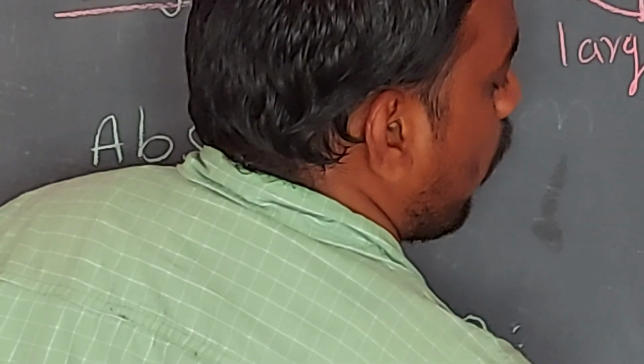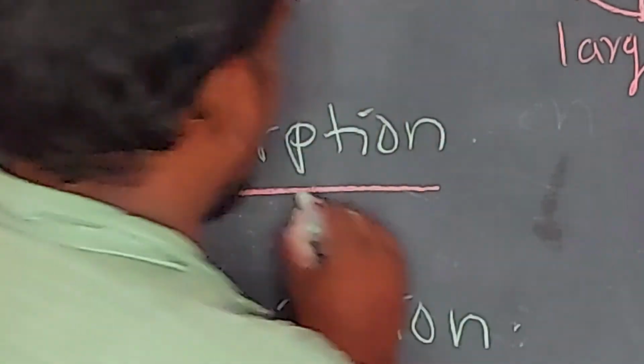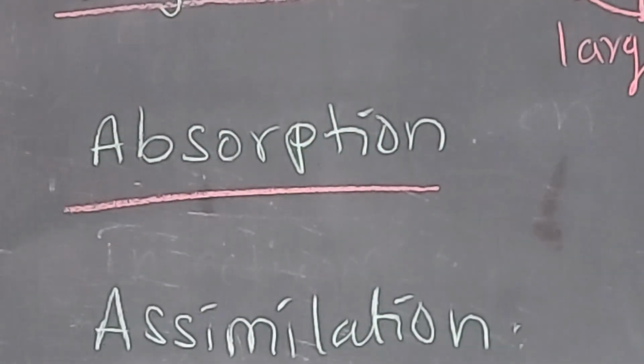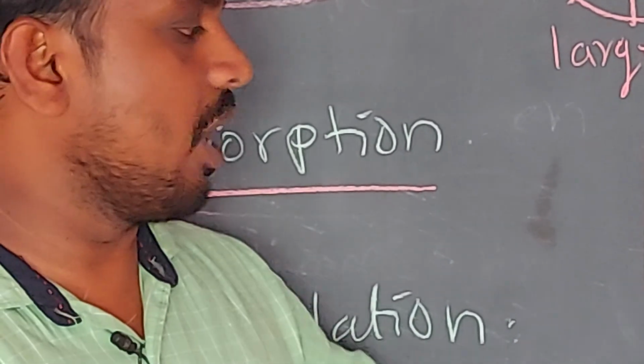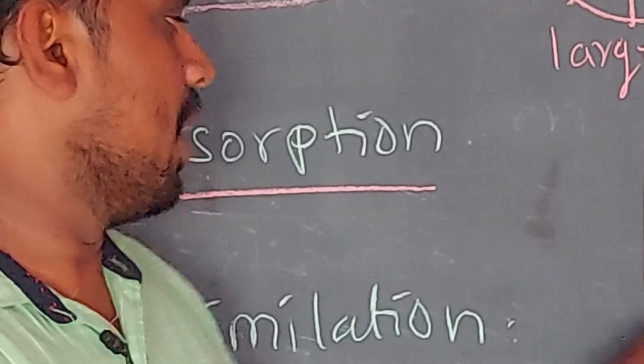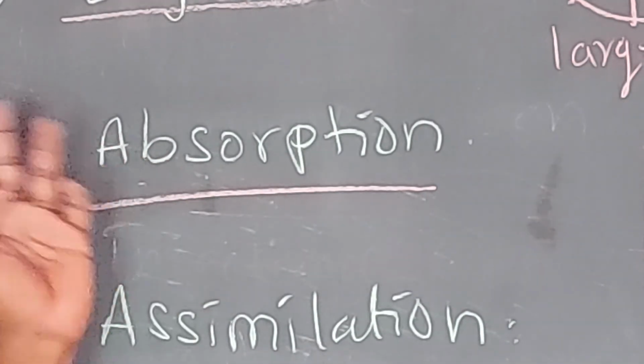This process is known as absorption. So the digested food materials absorbed into the blood through the intestinal wall is known as absorption.